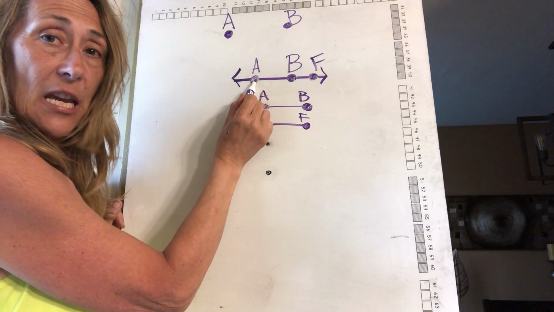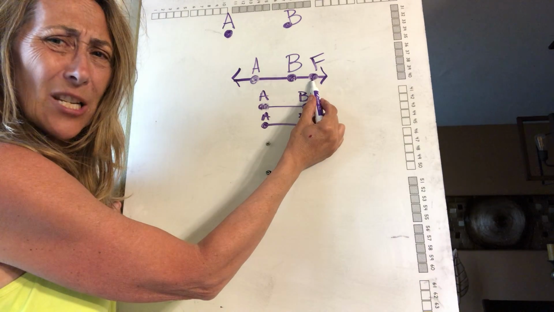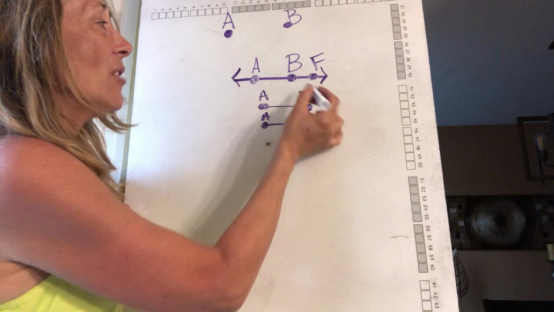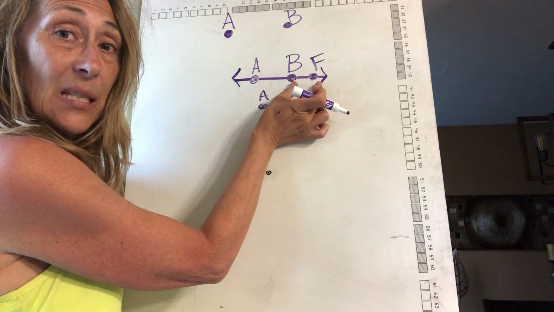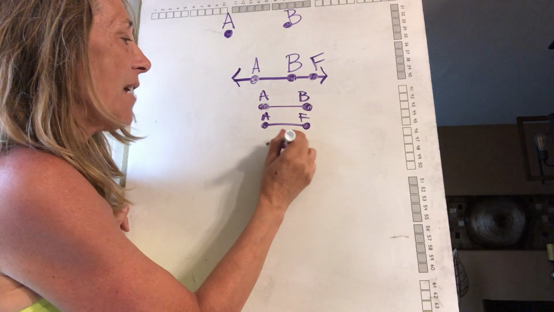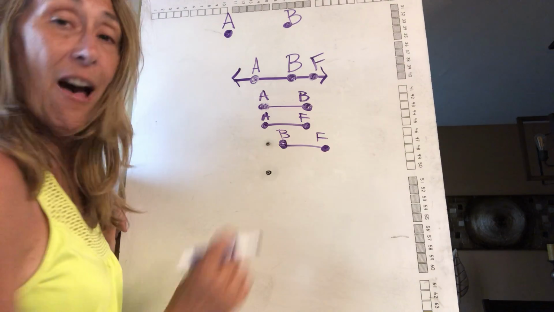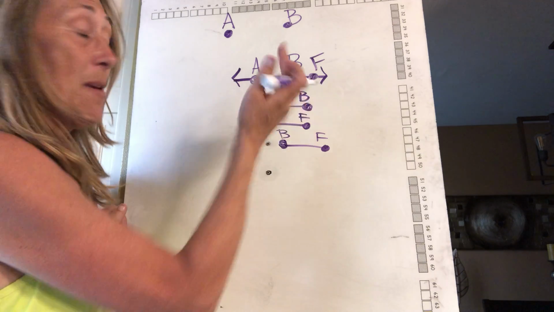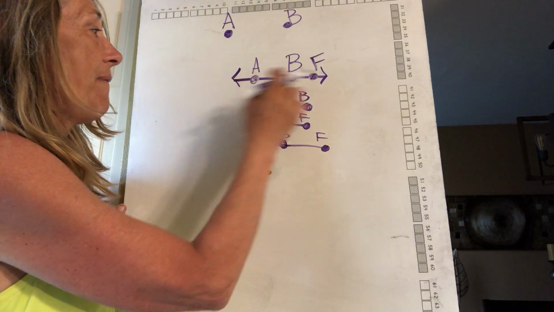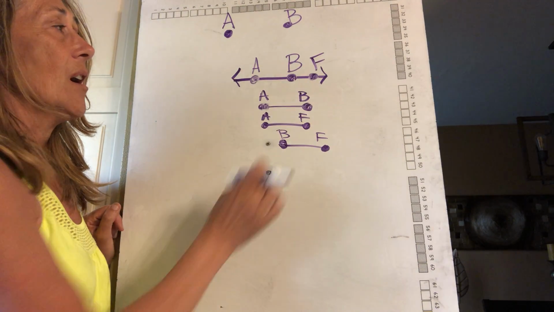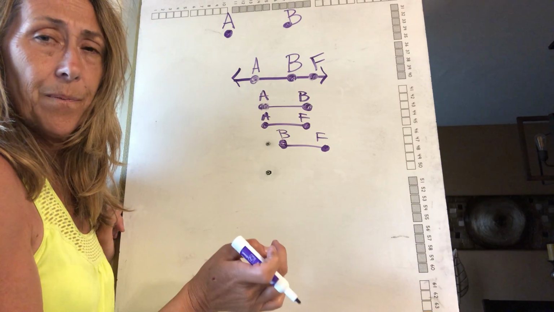which this is my beginning point, this is my end point. I also have this segment, this part of the line. So I also have segment BF. So I have AB, I have AF, or I have BF.